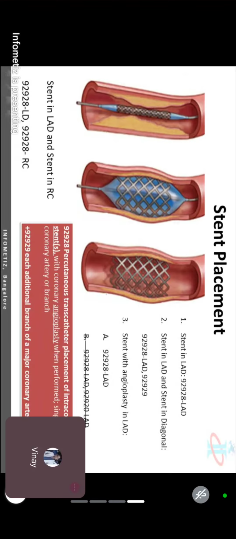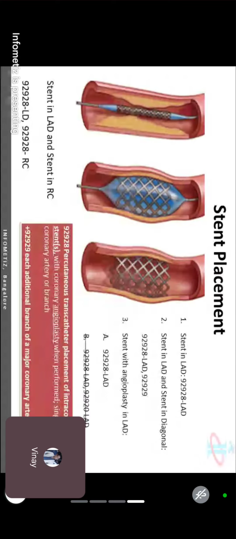Here, online I got the answer. Correct. Two blood vessels. It means two codes. Right? Always remember how many blood vessels, that number of codes. So here we have diagonal one and diagonal two.